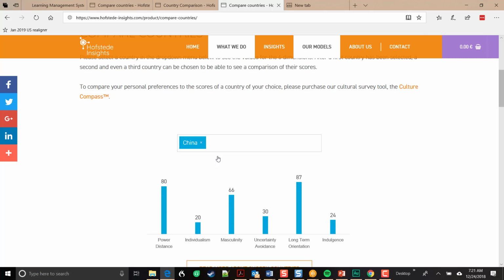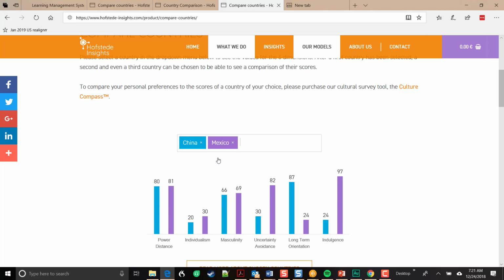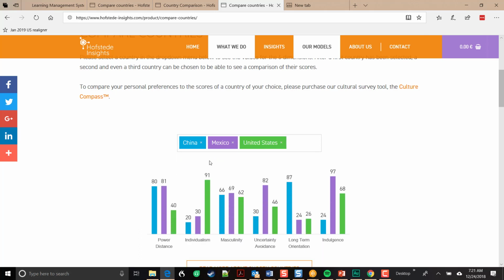Using this website, I could just type in the names of each of the 3 countries and put them each on our chart. So I'm going to do that so you can see what I'm doing here. You can see now that on the chart we've got China in the blue, Mexico in the purple, and then we have United States in green. So that's the start.